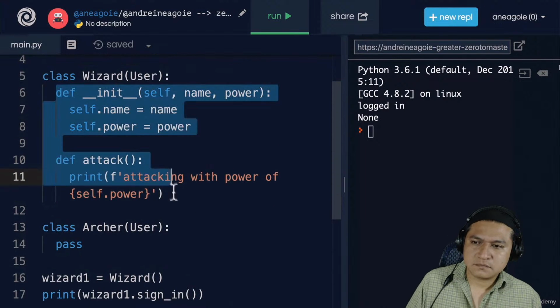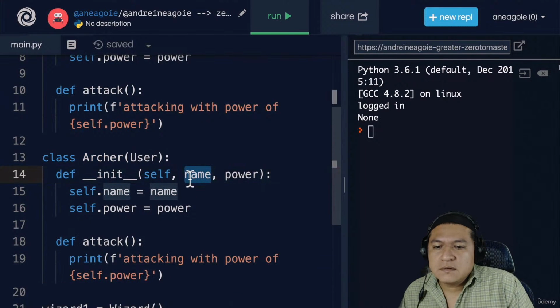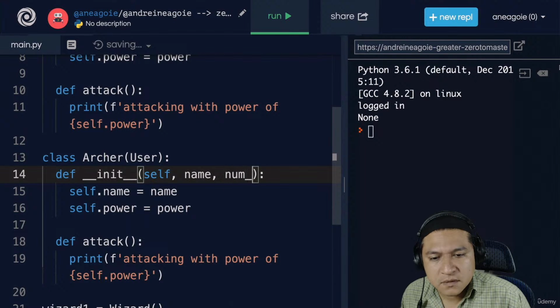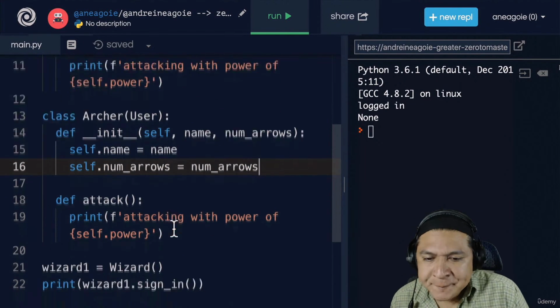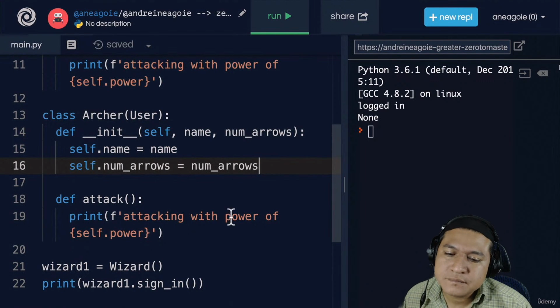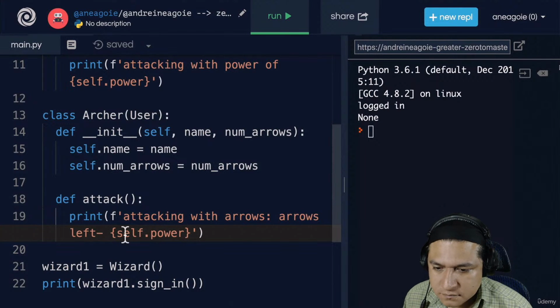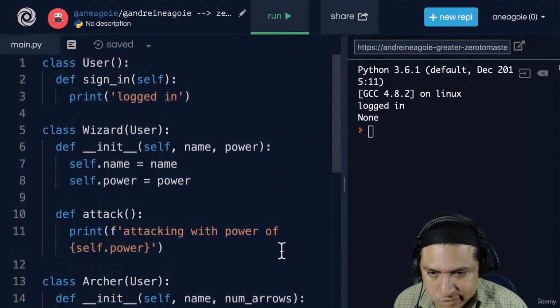And then we're going to do the same for the archer. So I'm going to copy this code and paste it in here. The archer will have name. And let's say instead of power, it has number of arrows. And number of arrows will be the new attribute that it gets. And then the attack will say attacking with arrows. And then we'll have arrows left, and arrows left will just say number of arrows. And we can do something fun where the arrows decrease as